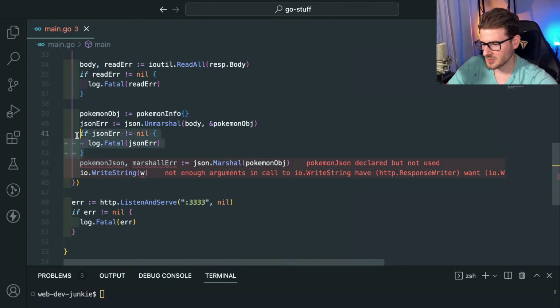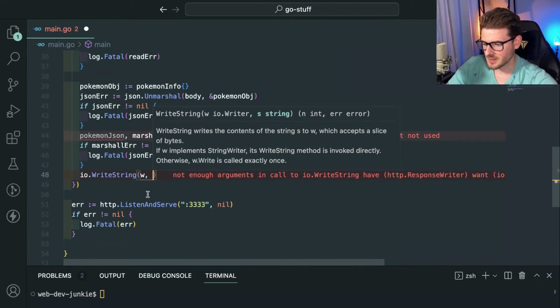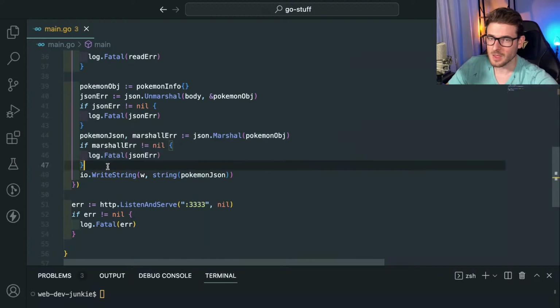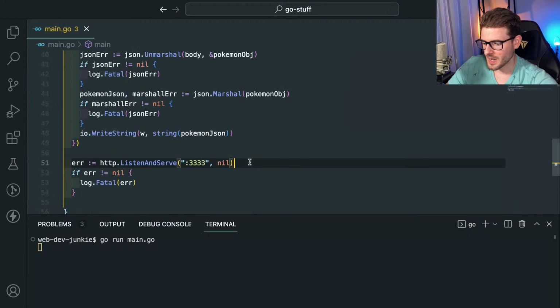And then we probably have to do some error checking. If there's an error with this thing, do a fatal. Otherwise, we should write the... my brain's trying to think. Write the string equivalent of the byte array. And at this point, let's watch this program crash. Okay, it looks like it's doing something.